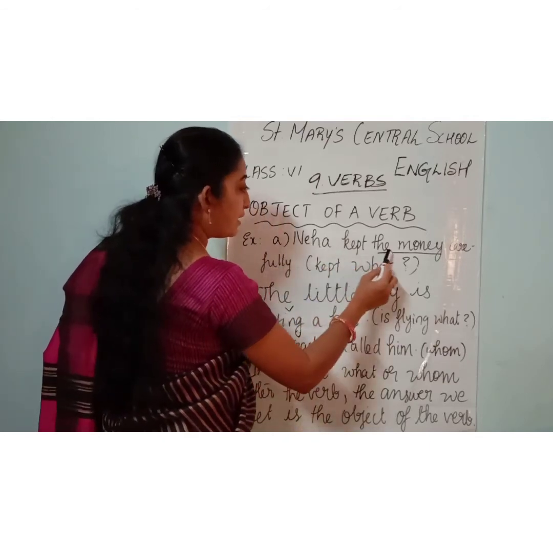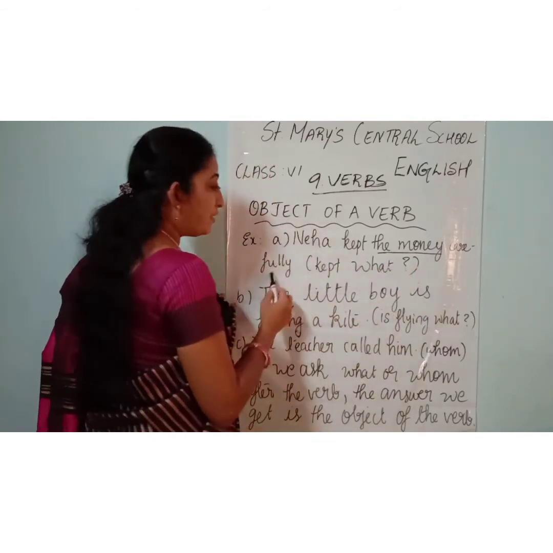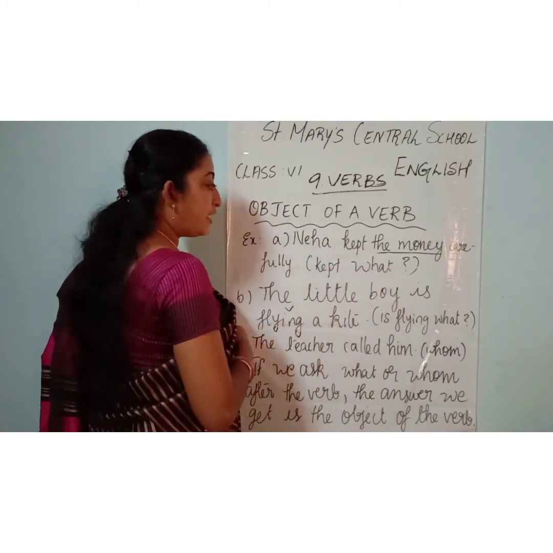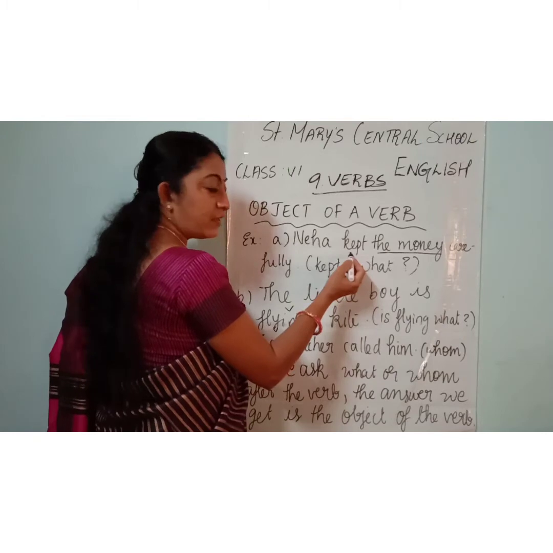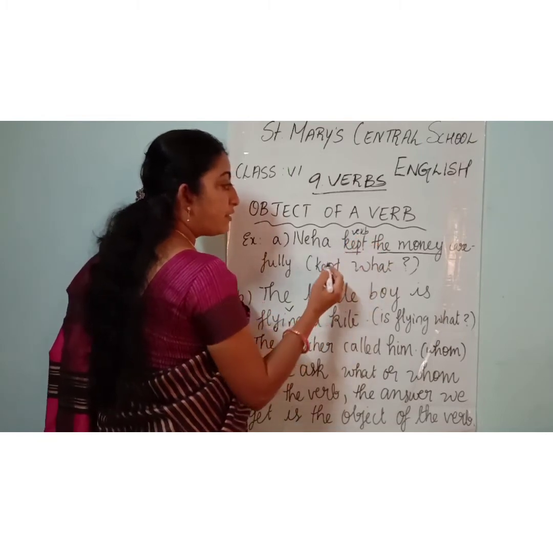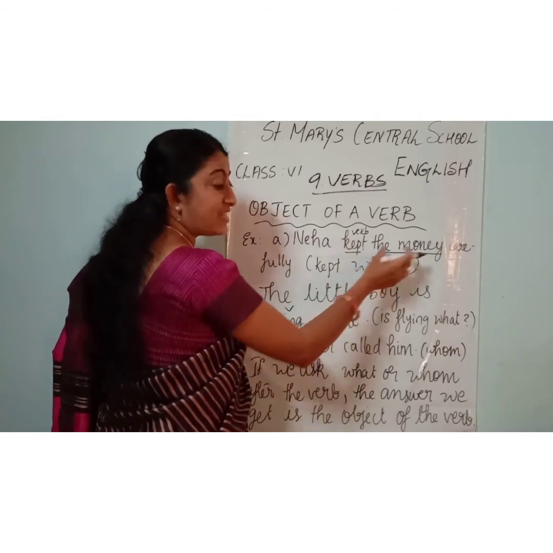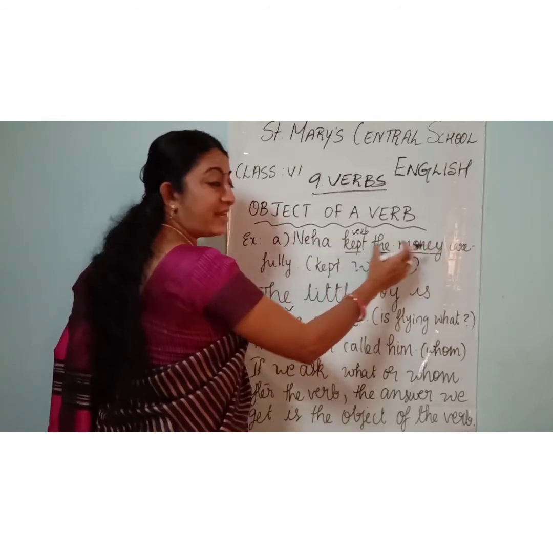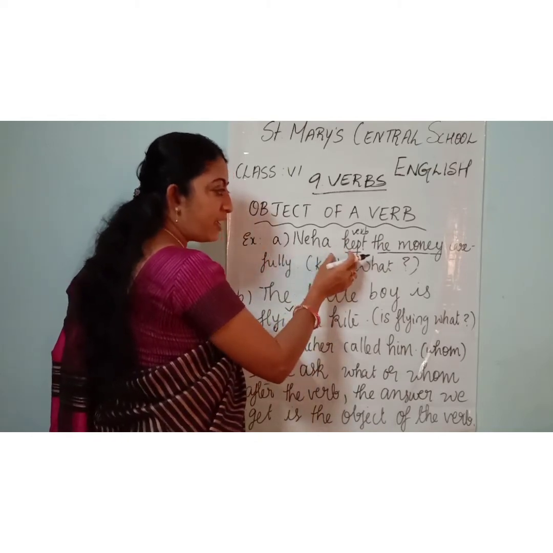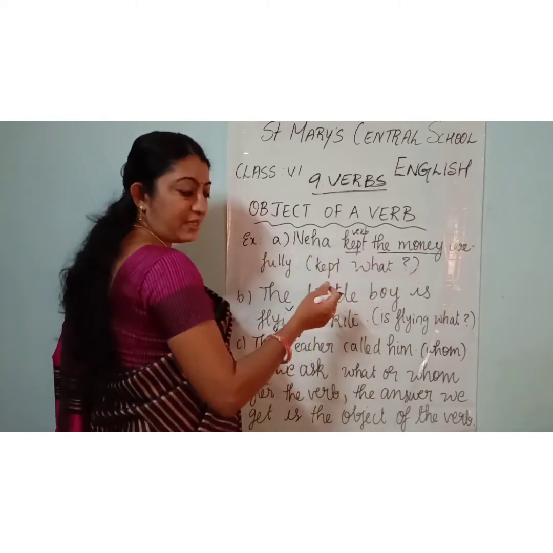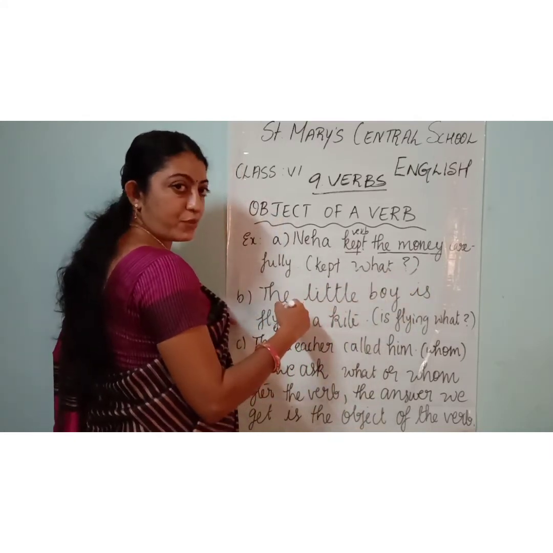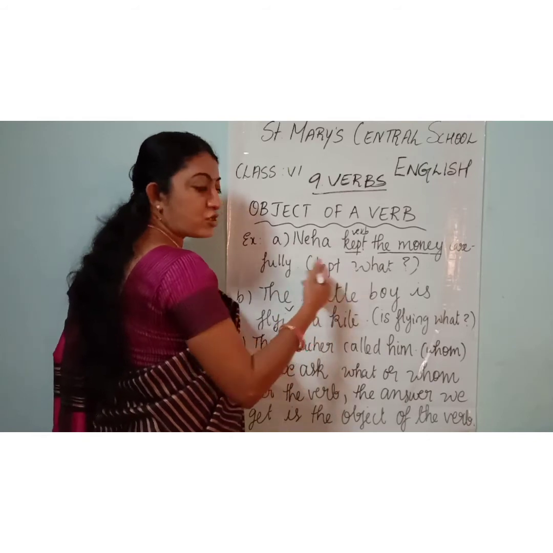Neha kept the money carefully. What did she do? She kept the money carefully. Right. So kept is the verb here. And what did she keep? Yes, the money. The money is the object. Neha is the subject and kept is the verb. And what is the object, children? Money. What did she keep? Okay, in a sentence, the object answers what or who.